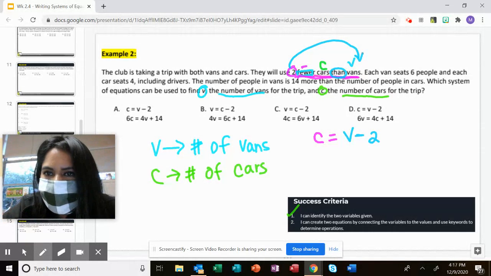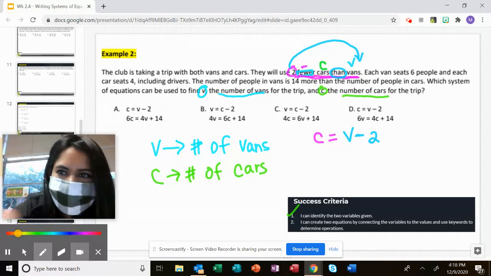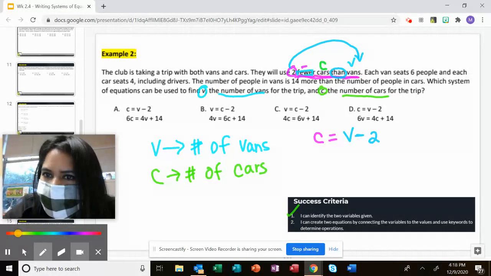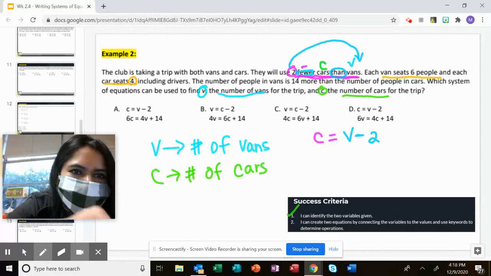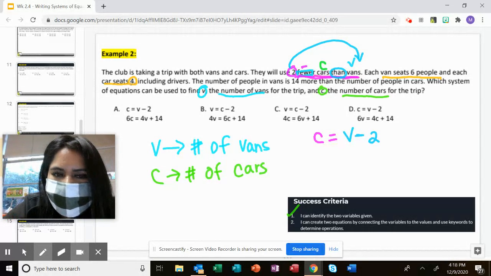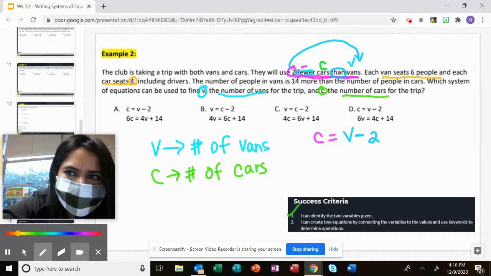The next part says each van seats 6 people. So I know vans is my next part, and I'm going to do this in an orangey color. Each van sits 6 people, and each car sits 4 people. So I know that vans have 6 people, and I'm going to write that, because it may become very important.